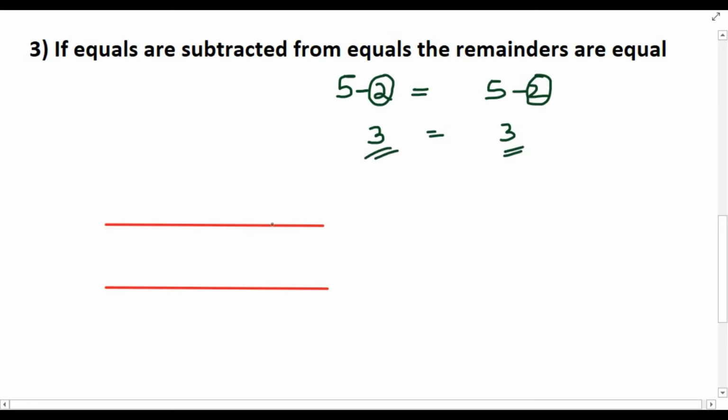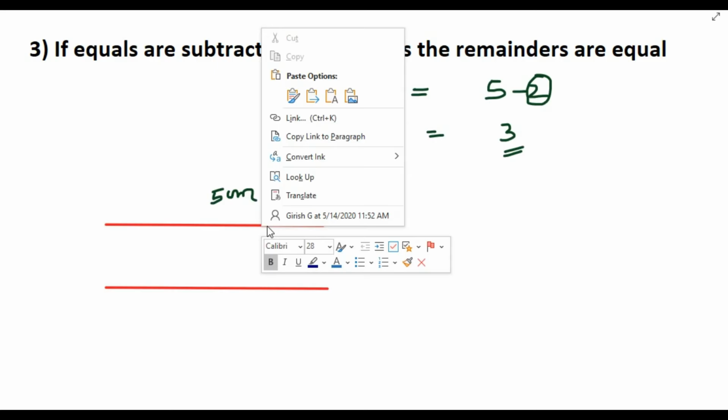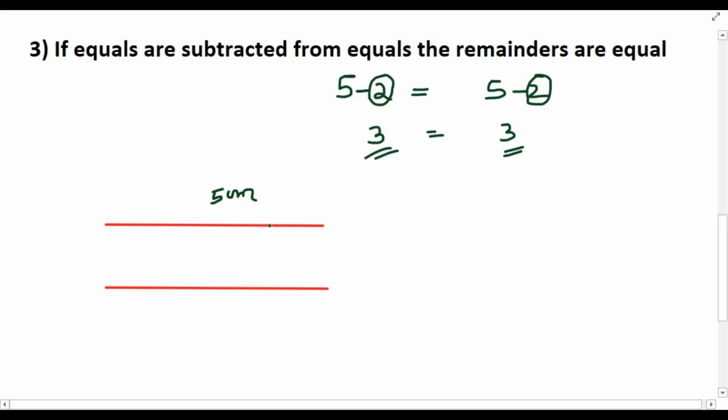In the same way, if you take line segments of 5 centimeters and I cut 2 centimeters from both line segments, what will be left out? If I have cut this 2 centimeters from both line segments, the remaining 3 centimeters will be there. So if equals are subtracted from equals, the remainders will also be equal.